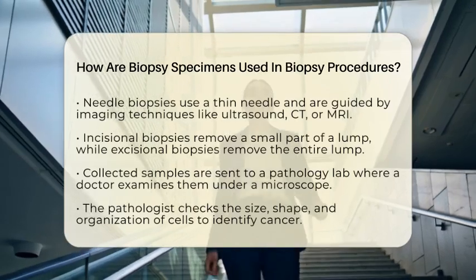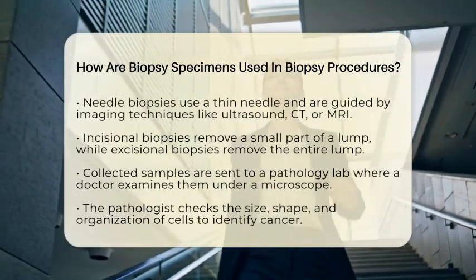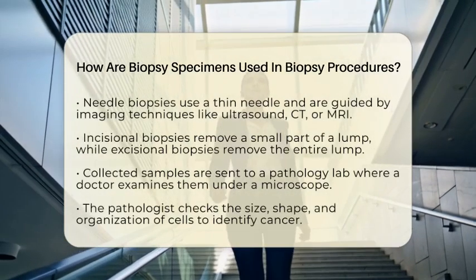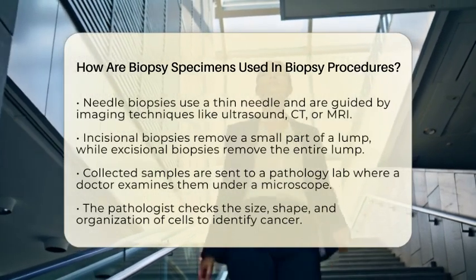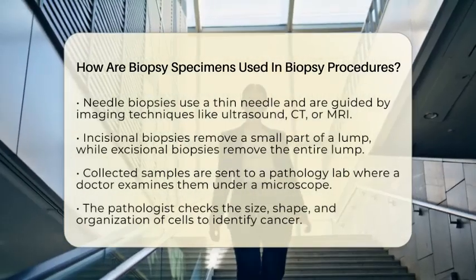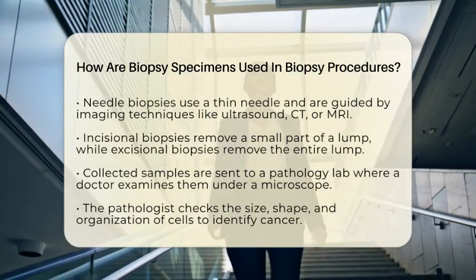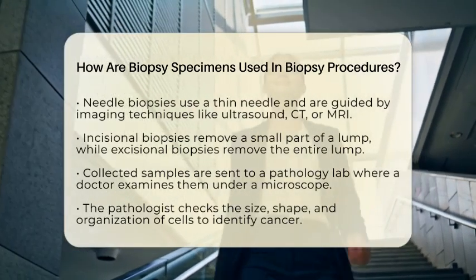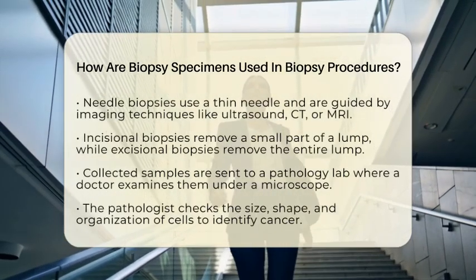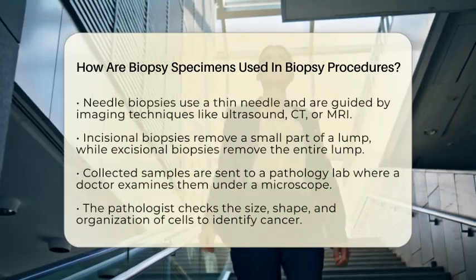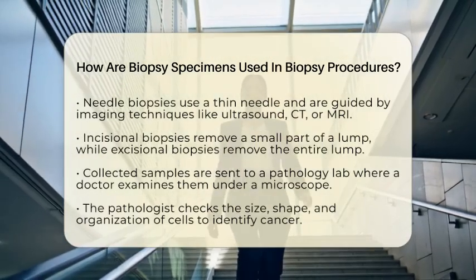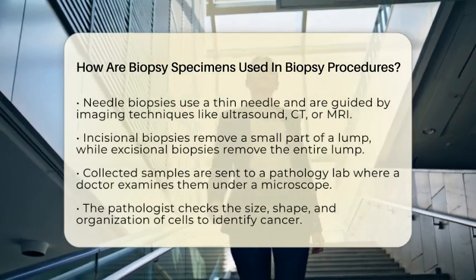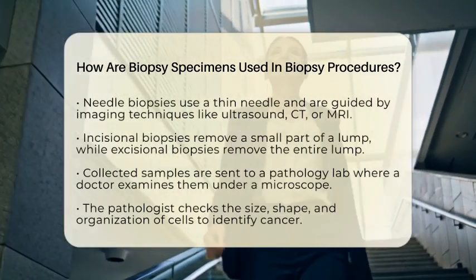Once the sample is collected, it is sent to a special lab called a pathology laboratory. There, a doctor called a pathologist looks at the tissue under a microscope. They examine the cells closely to see if they are cancerous or not. The pathologist checks the size, shape, and organization of the cells. This helps confirm if the abnormal area is cancer or something else.